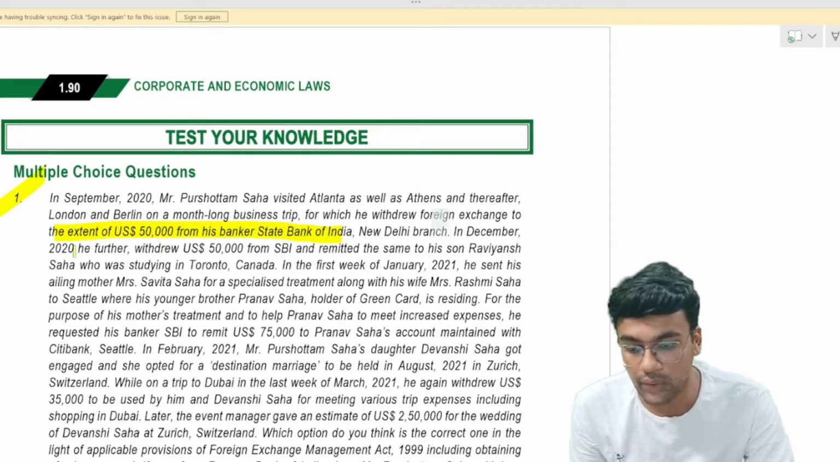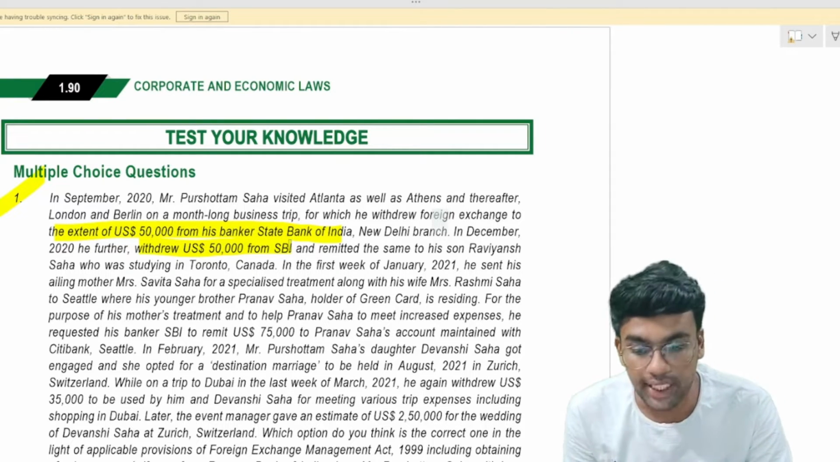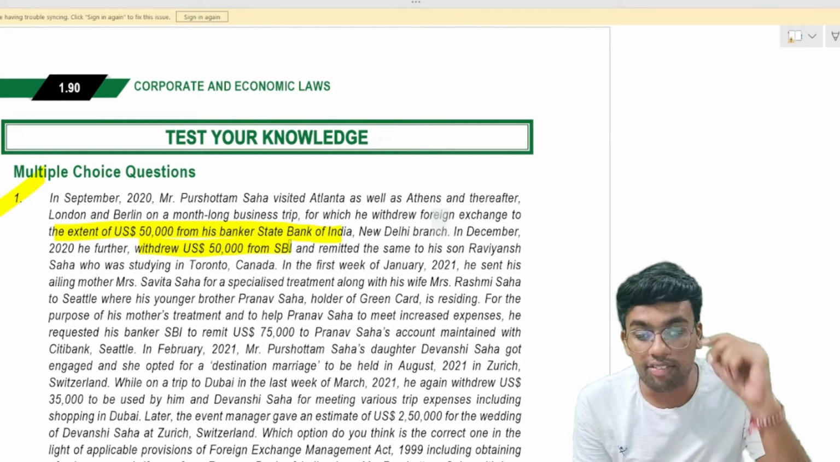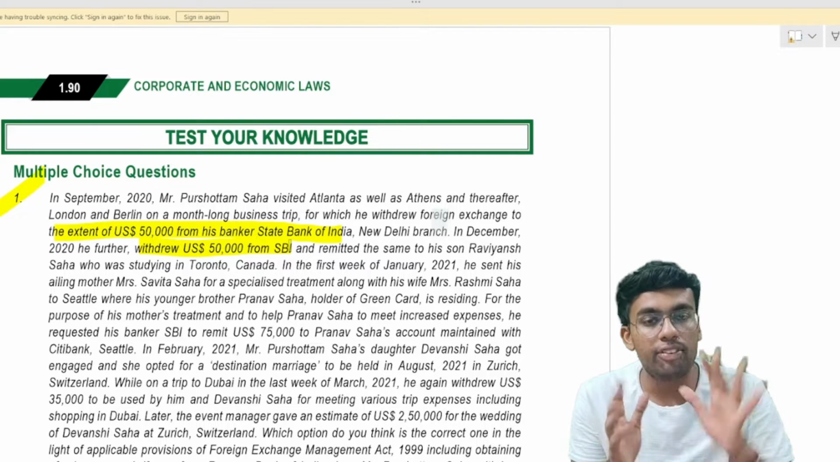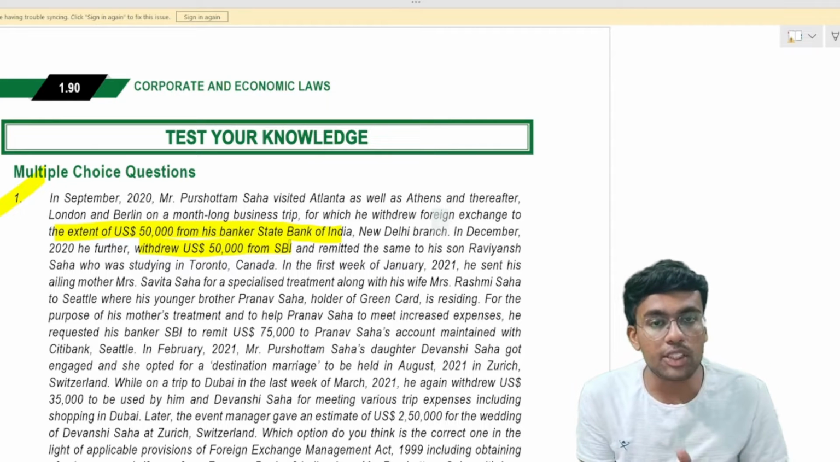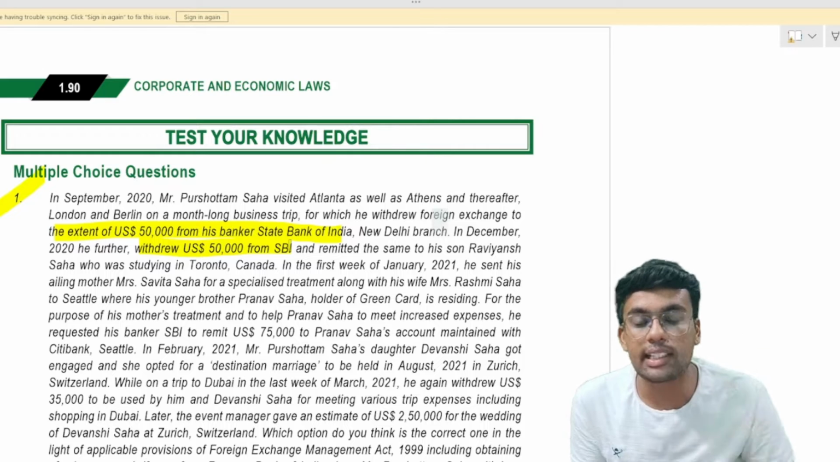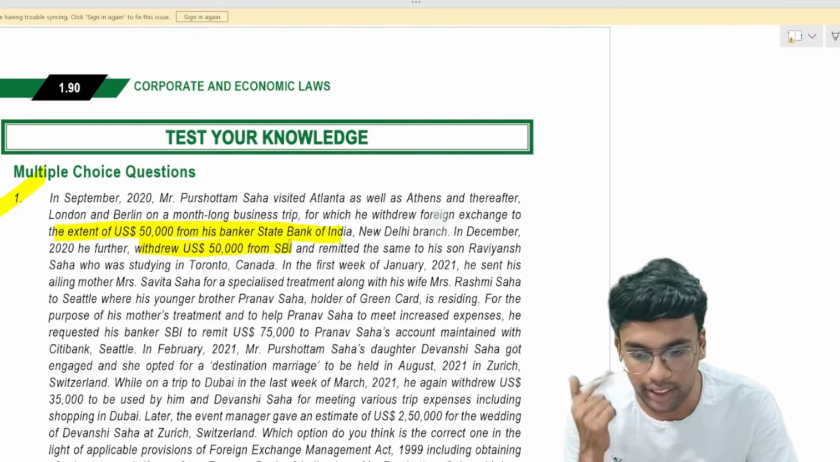In December 2020, he further withdrew $50,000 from State Bank of India and remitted the same to his son Ravians Saha, who was studying in Toronto, Canada. That means $50,000 he withdrew to travel to 4-5 countries, and again $50,000 in the month of December to remit to his son, who is studying in Toronto, which is in Canada, again a foreign territory.